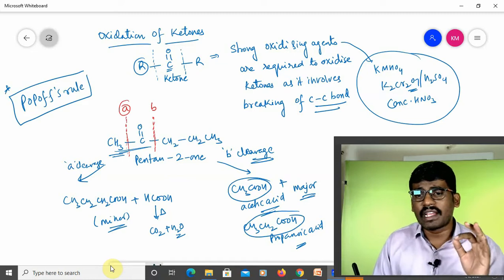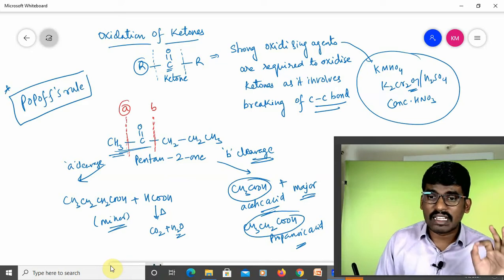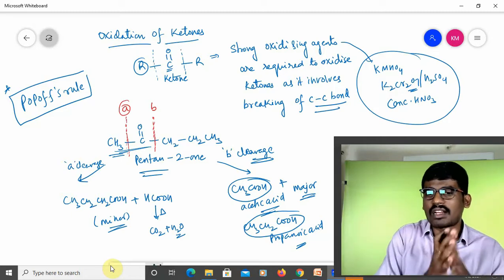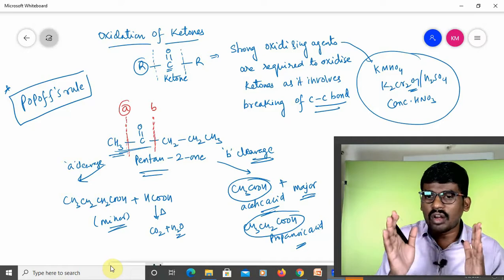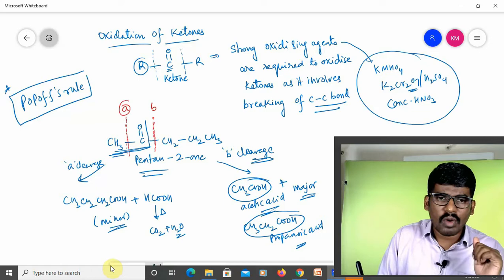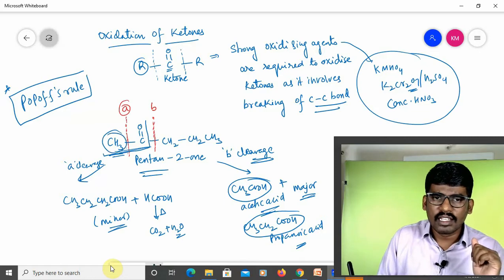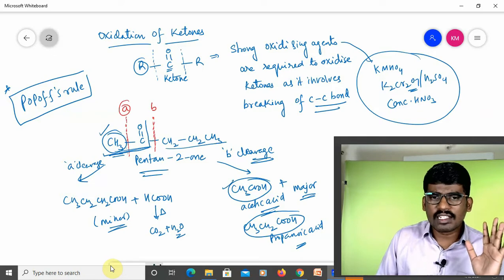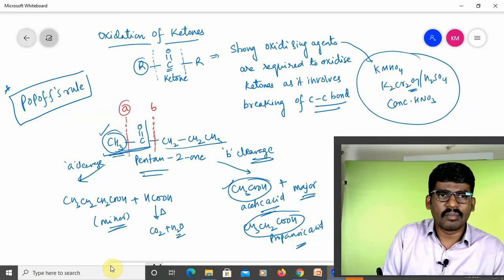In the cleavage of an unsymmetrical ketone, this is an unsymmetrical ketone, pentan-2-one, the carbonyl group always retains the smaller alkyl group. Here, this side is CH3 and this side is propyl, so CH3 is the smaller alkyl group. So the carbonyl group always retains the smaller alkyl group. That's why CH3COOH and CH3CH2COOH are the major products.